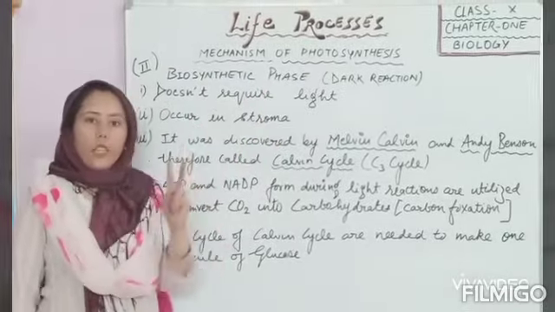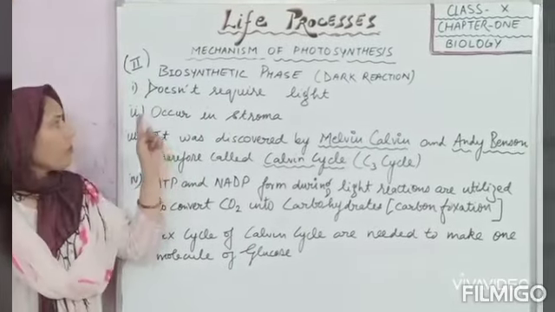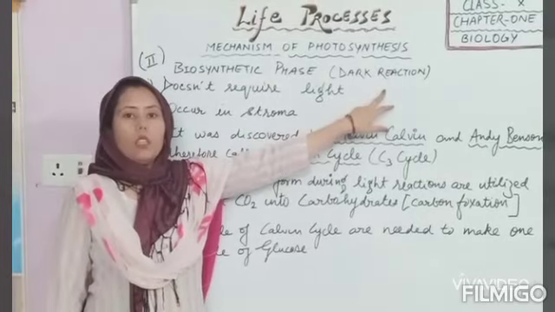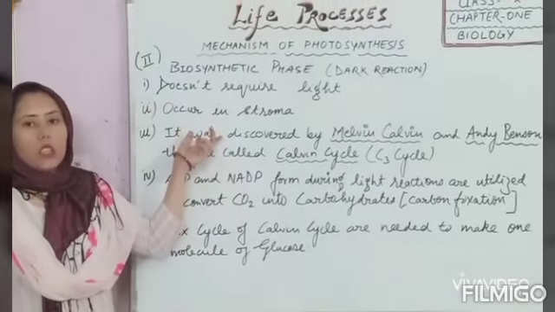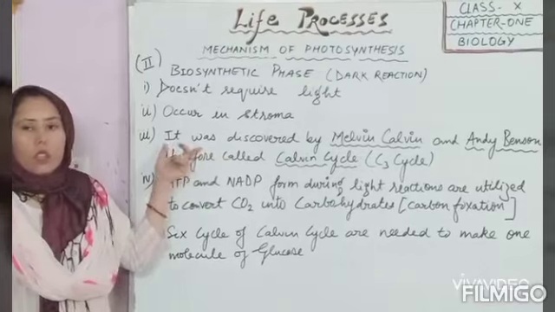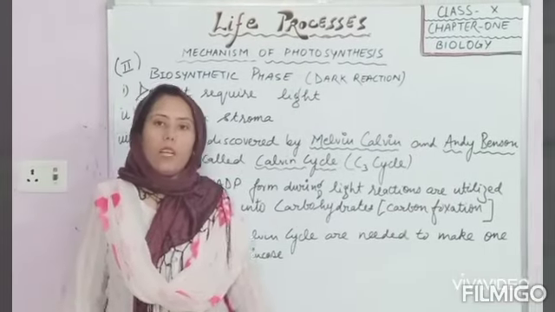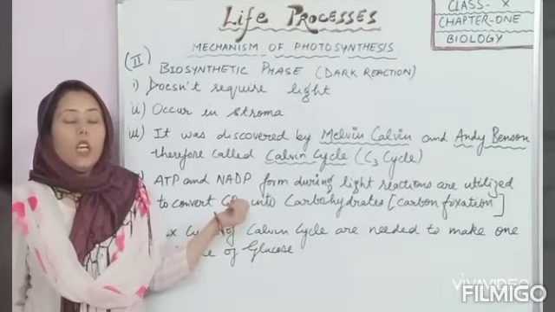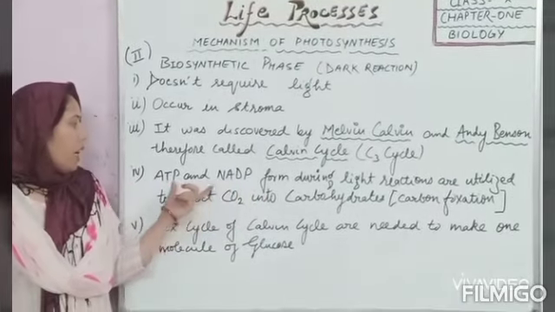Biosynthetic phase is the second stage of photosynthesis. It doesn't require light, that's why it is also known as dark reactions. It occurs in stroma. It was discovered by Melvin Calvin and Andrew Benson. That's why it is called the Calvin cycle, or we can say C3 cycle.